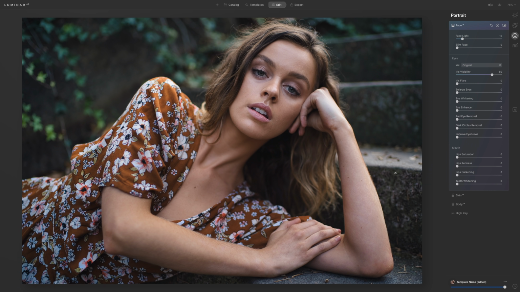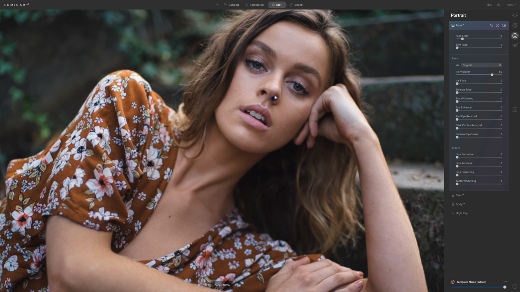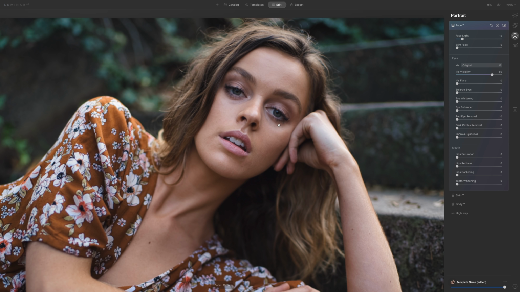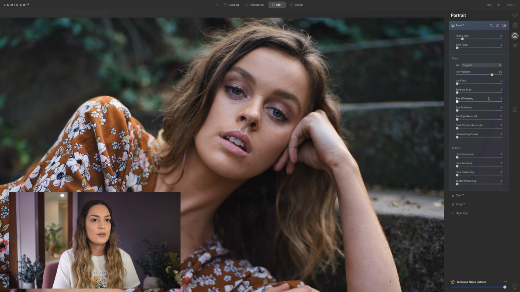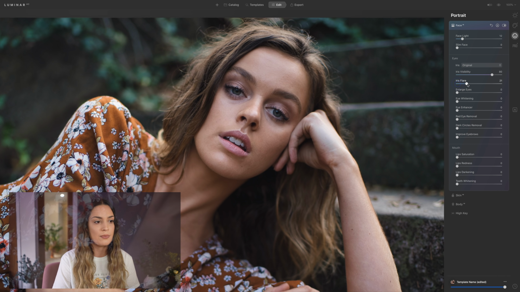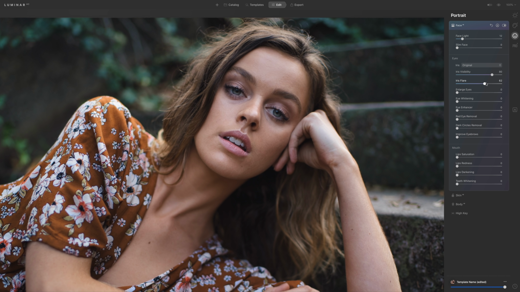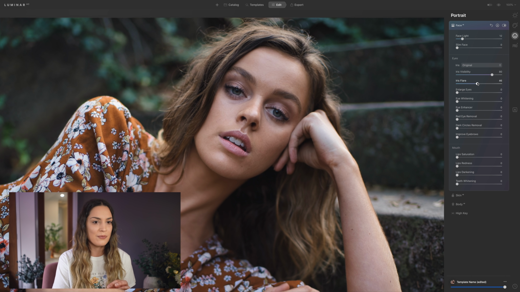So going back to our portrait again, I'm going to zoom in to 100% so we can see everything while we're doing the eyes. So with the Face AI, you can do a lot of things to adjust what someone's eyes look like in a photo. You can change the iris flare, which is going to bring some light into our eyes. And I really, really love what this looks like. So I've been really bringing that up quite high while I'm using this tool.